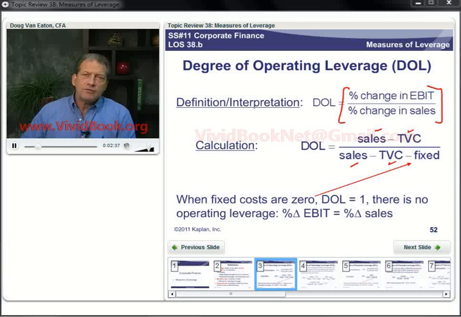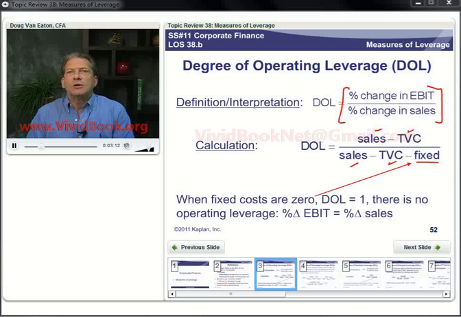Now, one way for you to remember, gee, did I remember that formula right, is think of two things with this formula. One, if fixed costs were zero, highly unlikely, but if fixed costs were zero, then there's no operating leverage, and our ratio is 1. A 1% change in sales leads to a 1% change in operating income. As fixed costs increase, the denominator decreases, and our operating leverage goes up above 1.